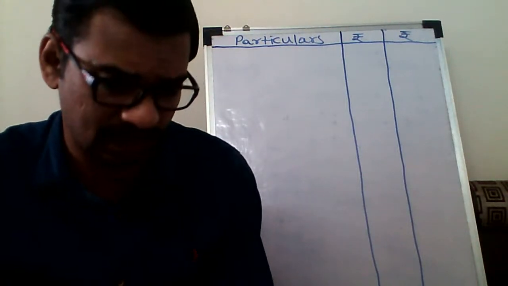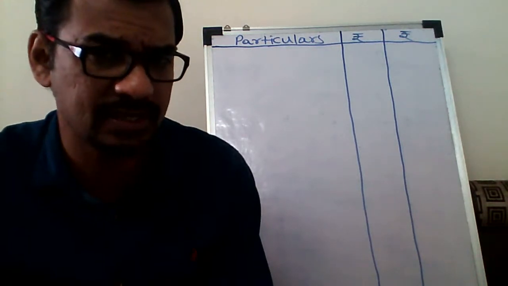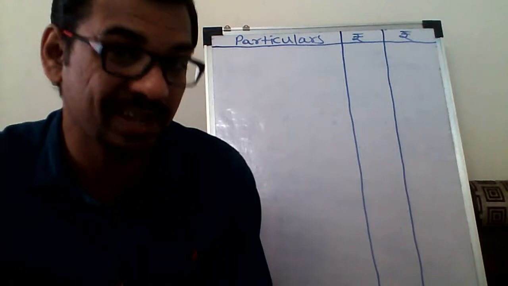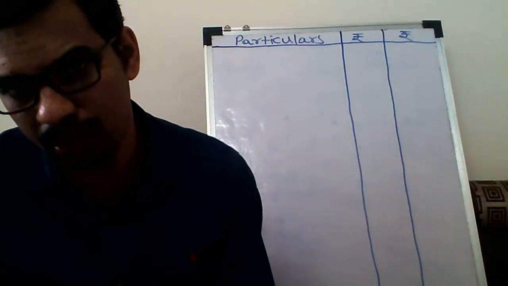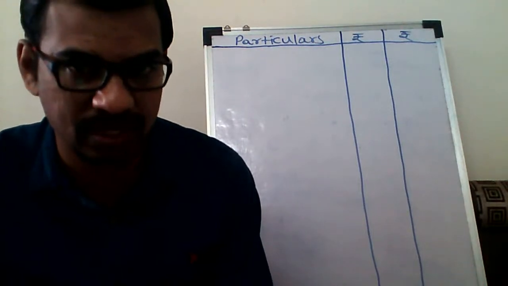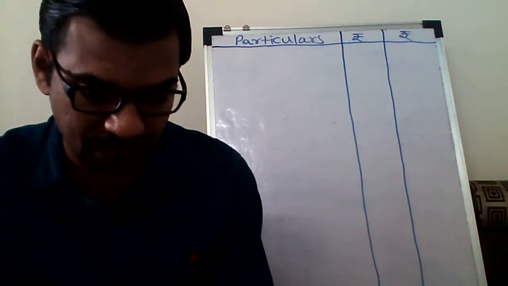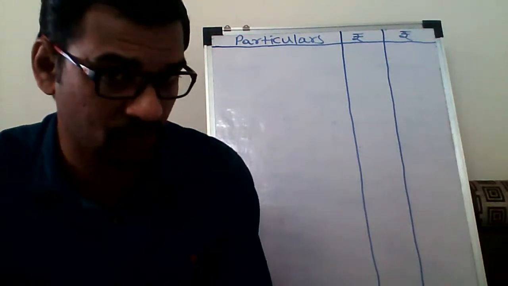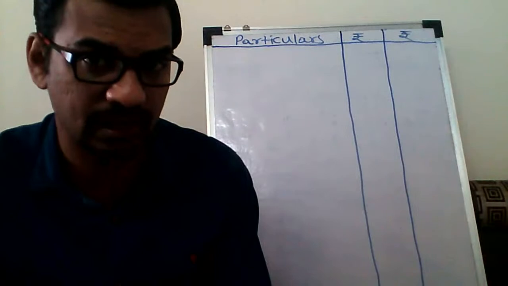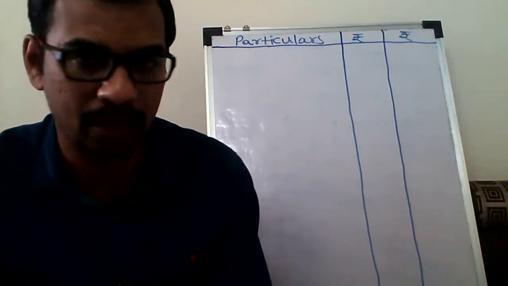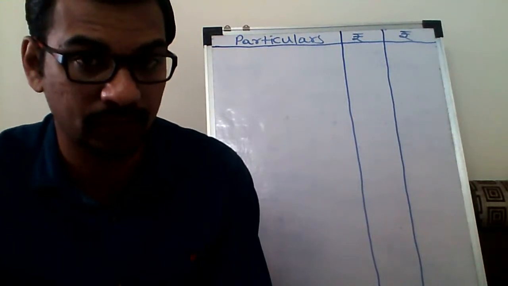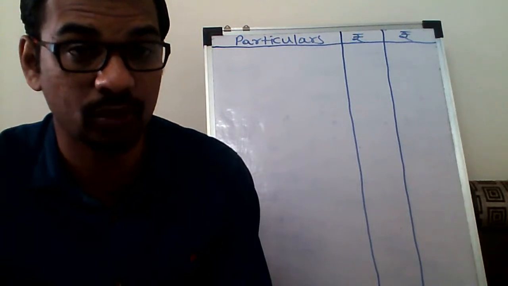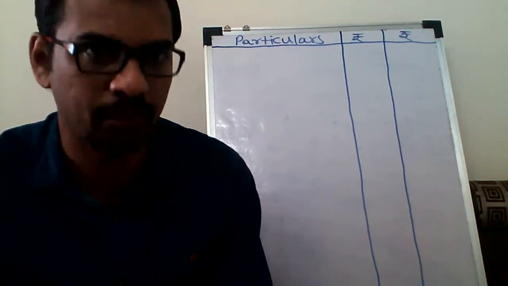Next, if the accommodation is taken on rent or hired by the employer, there are two conditions. The amount whichever is lower is taxable. First condition is 15% of salary, and second condition is the actual rent paid. The lower of these two is the taxable valuation when the accommodation is taken on rent or hire by the employer.